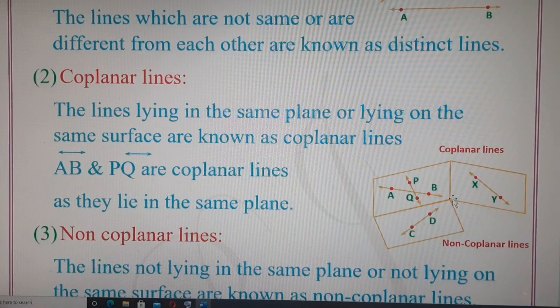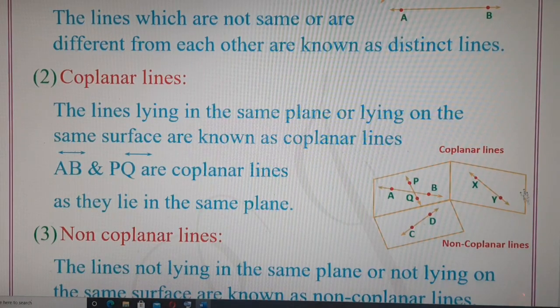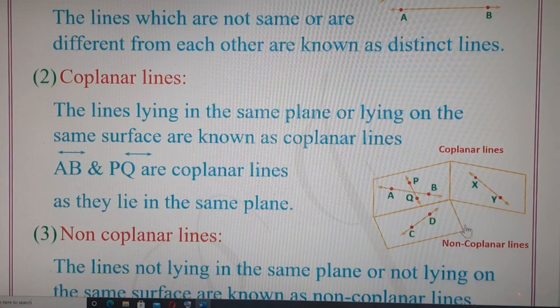In maths, we'll also be learning about a topic called plane. Plane means a surface. So the line XY is in one rectangular plane. Line AB and line PQ are situated in the same rectangular surface or in the same plane. And line CD is in another rectangle or another plane.